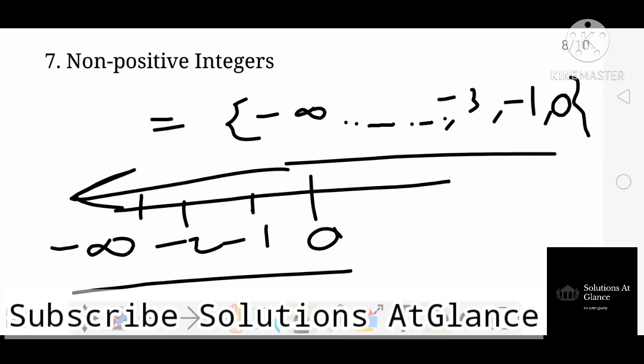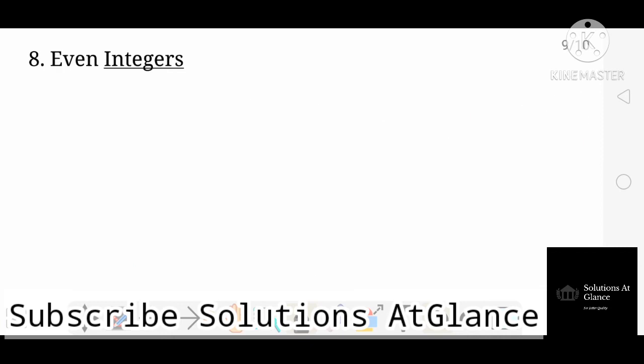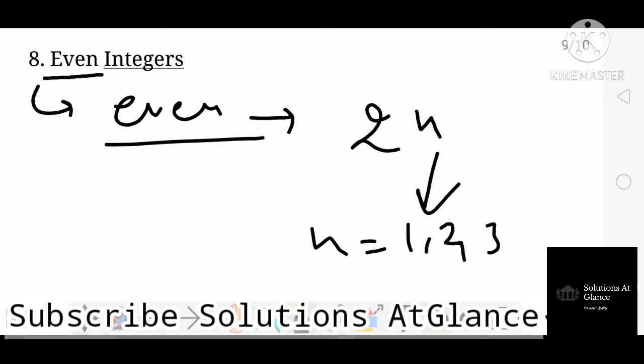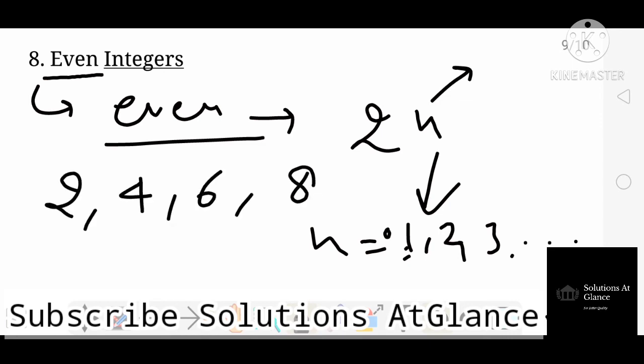Now we will discuss the next category, even integers. What are even integers? First we will discuss what is even. Even numbers are generally of the form 2n, where n is equal to 0, 1, 2, 3 and so on. When we substitute this value, we get 2, 4, 6, 8.